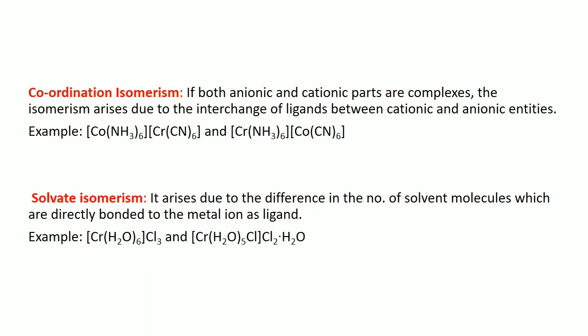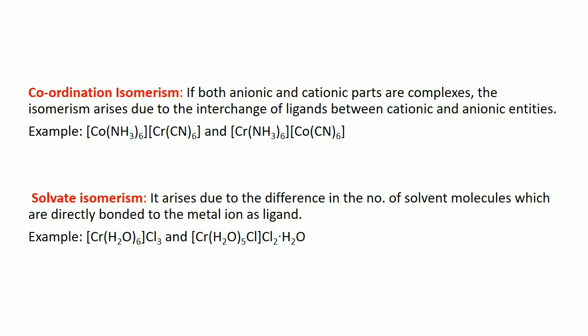Next is coordination isomerism. If both anionic and cationic parts are complexes, the isomerism arising due to the interchange of ligands between the cationic and anionic entities is coordination isomerism. It will be seen when you have both a cationic and an anionic part in a complex, and the interchange between these two parts is coordination isomerism.